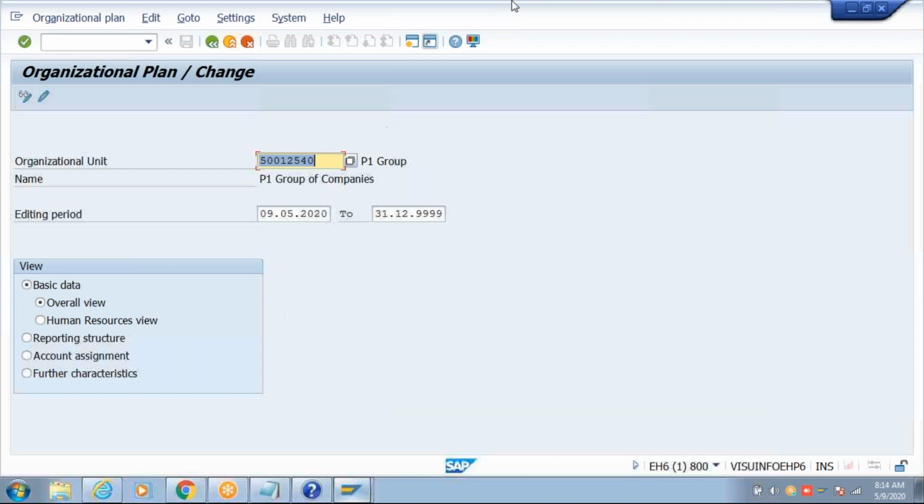Any question here? Sir, can we delete org units? Yeah, you will be learning all those things going forward. For now, I'm not showing you all those things. You will be confused. How to delete objects, how to change the validity of the objects, how to change the description if there is a spelling mistake, or how to correct the validities. These things you will be learning going forward.